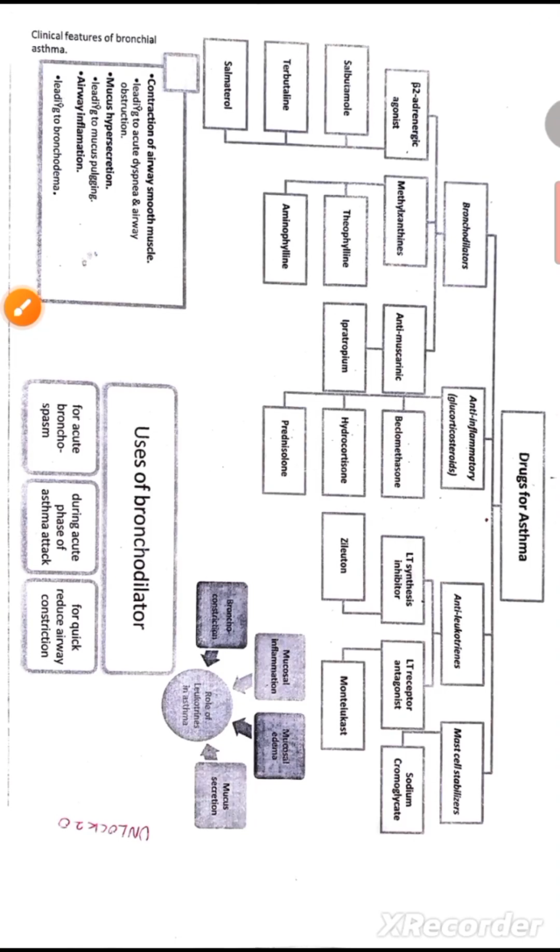Okay, today we will discuss drugs used in asthma. There are four categories of drugs which are used in the treatment of asthma. We can recall it as